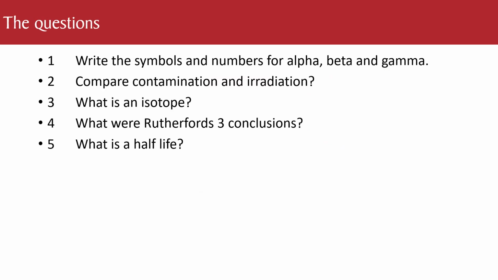Now these are the questions. You need to write these questions in your exercise book, and then answer them in full sentences. Write the symbols and numbers for alpha, beta, and gamma. So you're going to go alpha, beta, and gamma, and what I want you to do is write, well, I've just done the symbols for you, I want you to write the numbers next to them. Compare contamination and irradiation. What is an isotope? What were Rutherford's 3 conclusions? And what is a half-life?